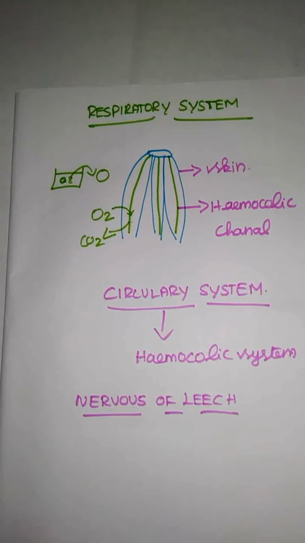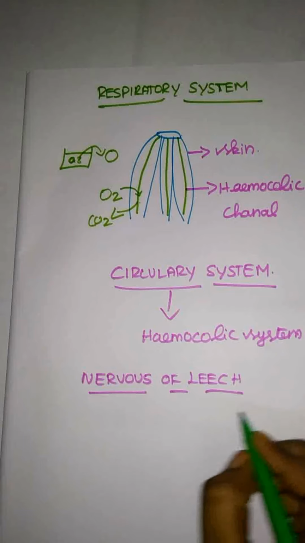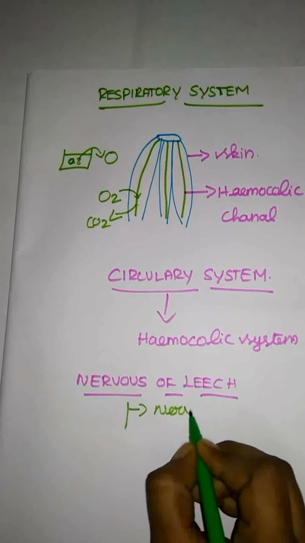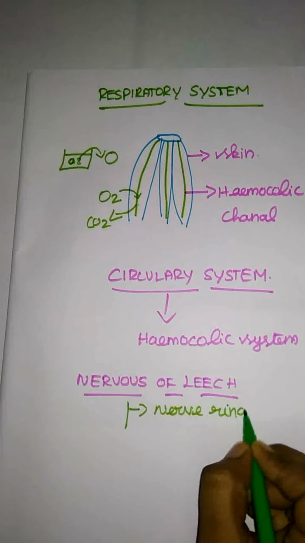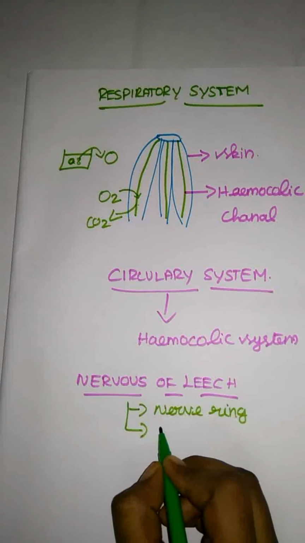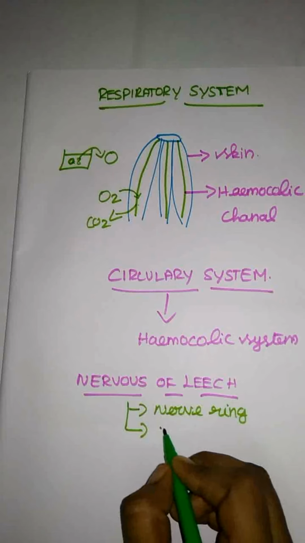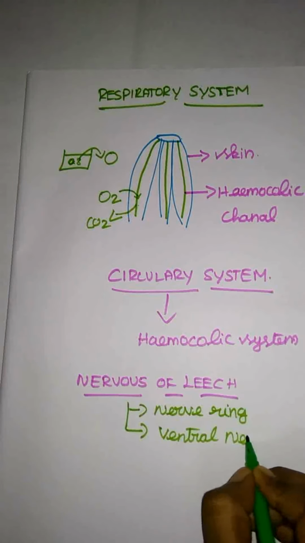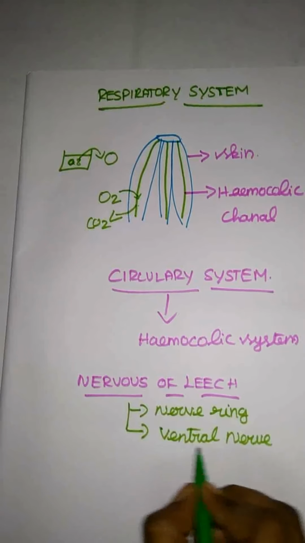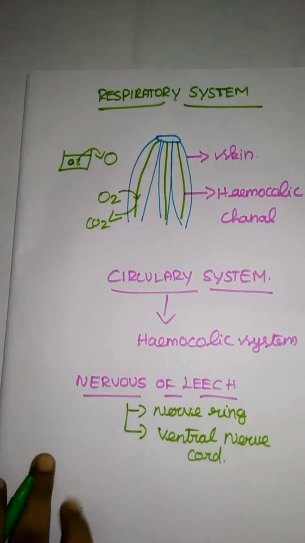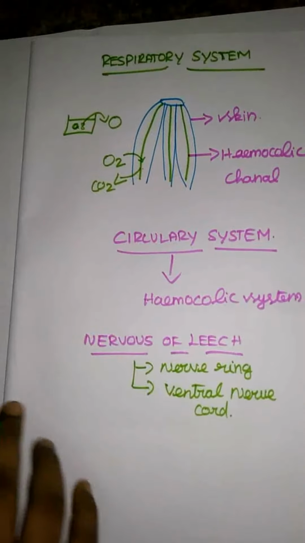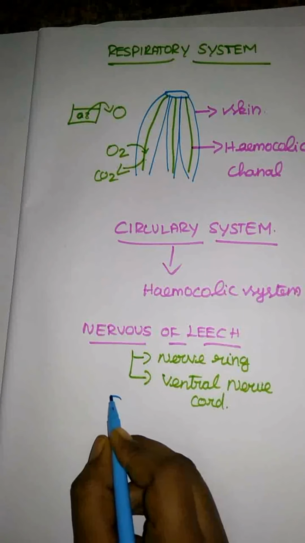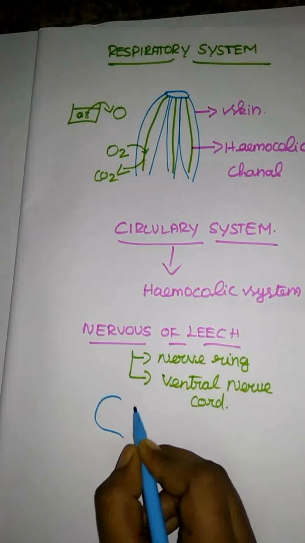The nervous system of a leech consists of two major things. First is the nerve ring, and next is the ventral nerve cord. First, the nerve ring. Here, just imagine this is the nervous system of a leech.